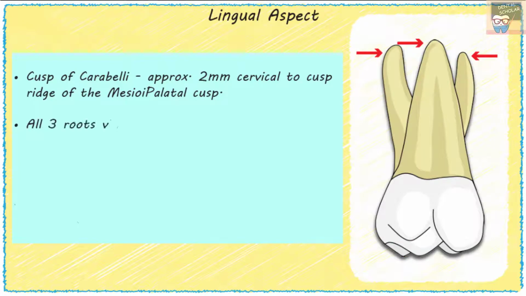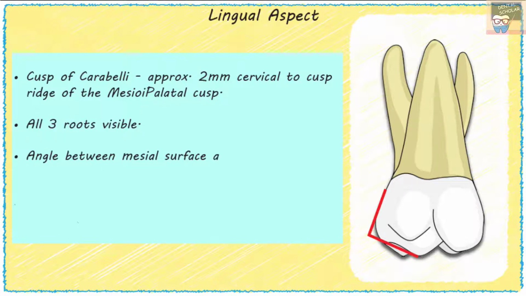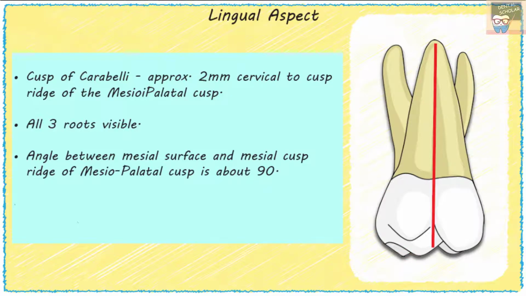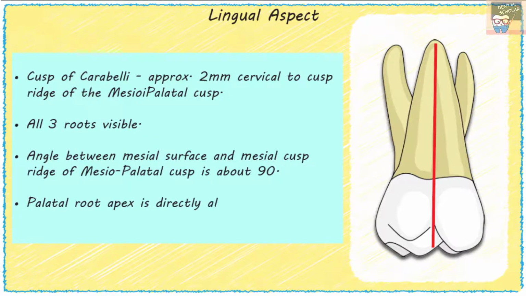All the three roots are again visible from this view, and the angle between the mesial surface of the crown and the mesial cusp ridge of the mesiopalatal cusp is about 90 degrees. The palatal root apex can be seen to be directly aligned with the mesiodistal crown center. So the apex of the palatal root is aligned with the center of the crown.